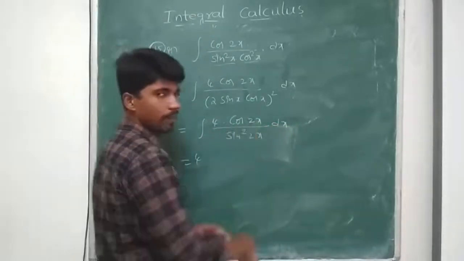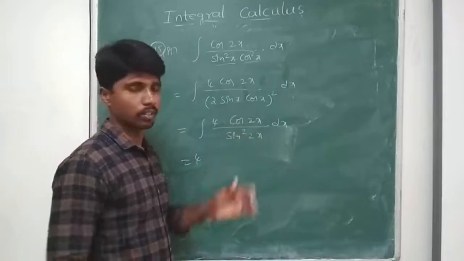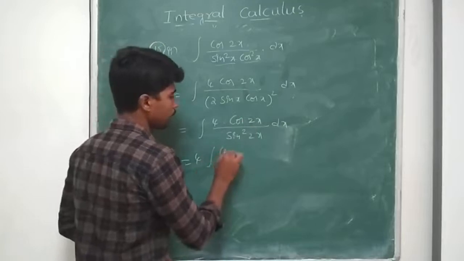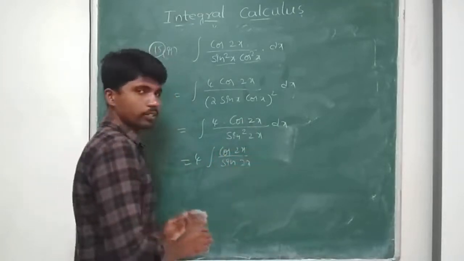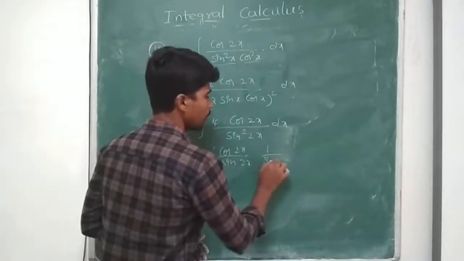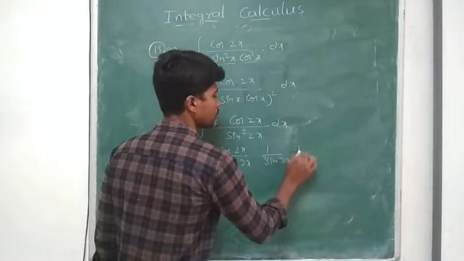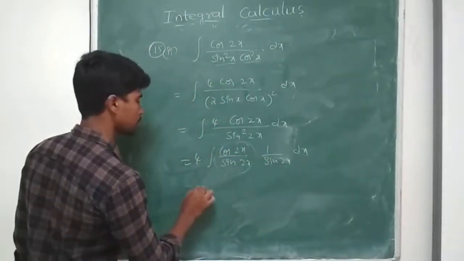Now I simplify this. Till now in the formulas I have learned, I don't have this type of thing. So I split. Cos 2x by sin square 2x: I write 1 by sin 2x into 1 by sin 2x. Now cos 2x by sin 2x is cot 2x.